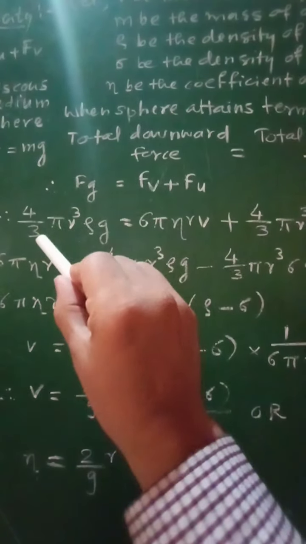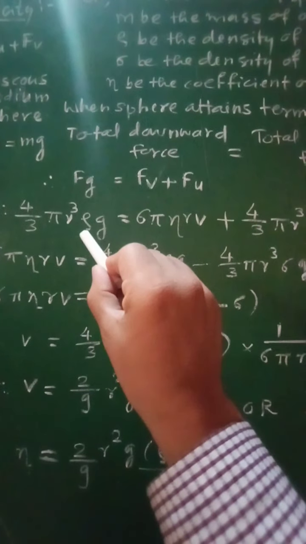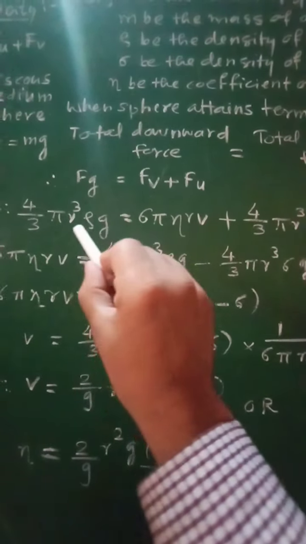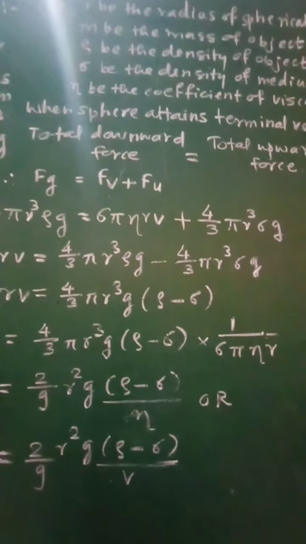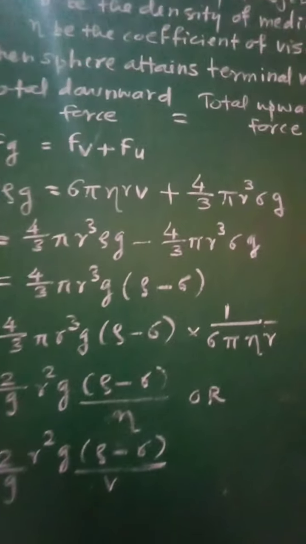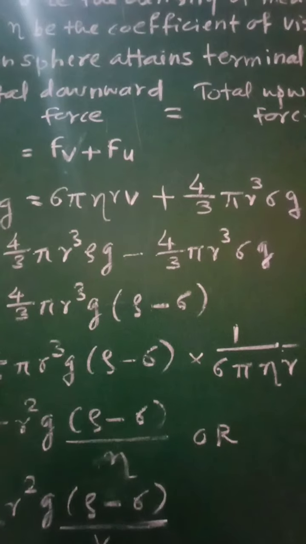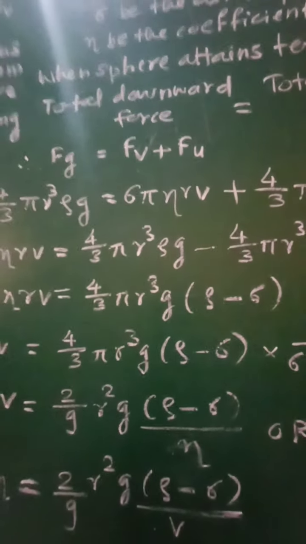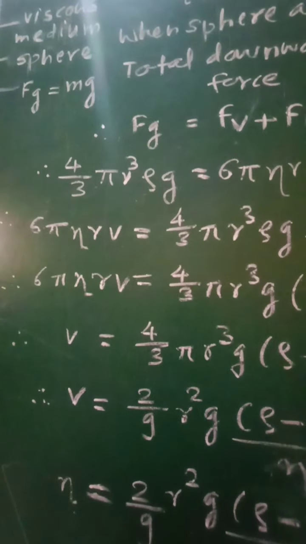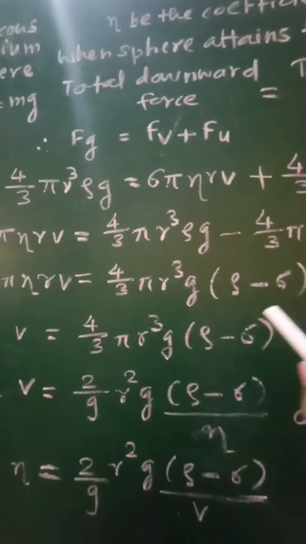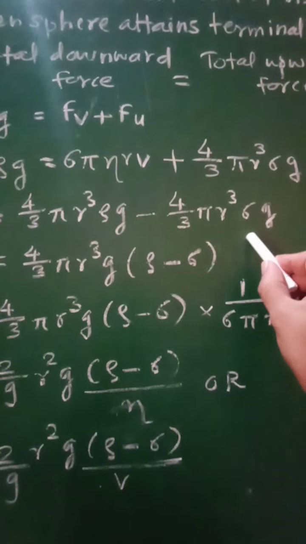Therefore, 4 by 3 pi r cube is the volume of the spherical body, and into its density gives the mass, and into g, the weight, will be equal to the viscous force 6 pi eta r v plus 4 by 3 pi r cube sigma g, which is the force due to upthrust. Now 6 pi eta r v will be equal to 4 by 3 pi r cube rho g minus 4 by 3 pi r cube sigma g.